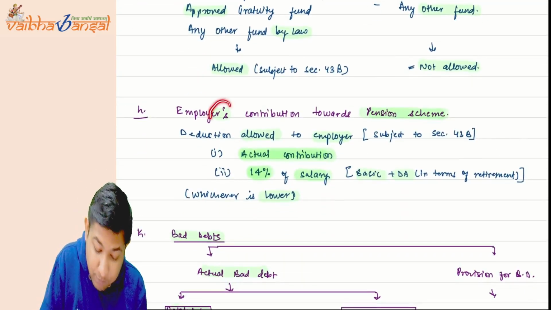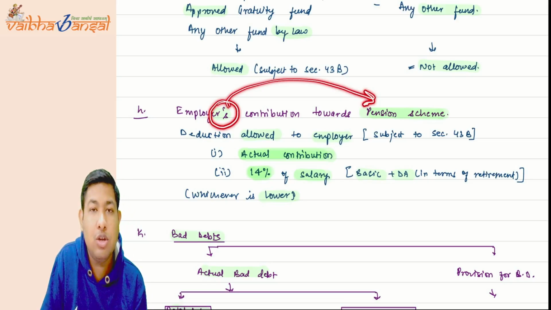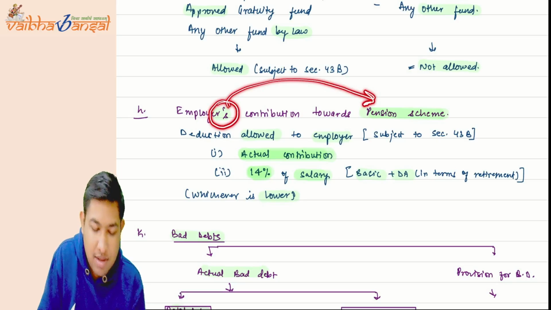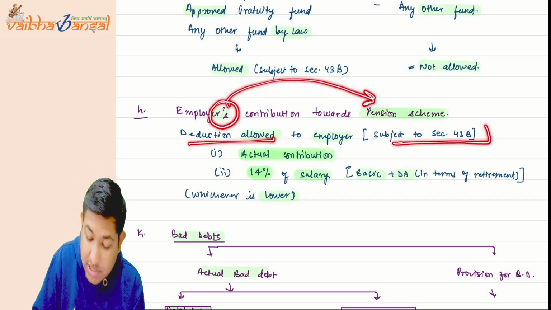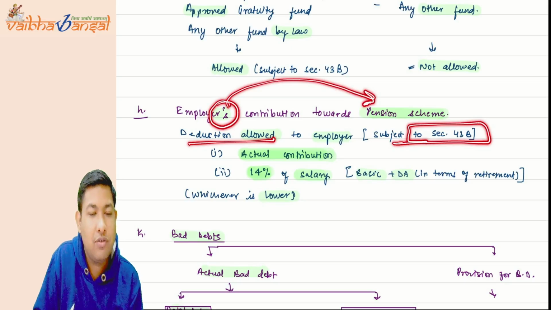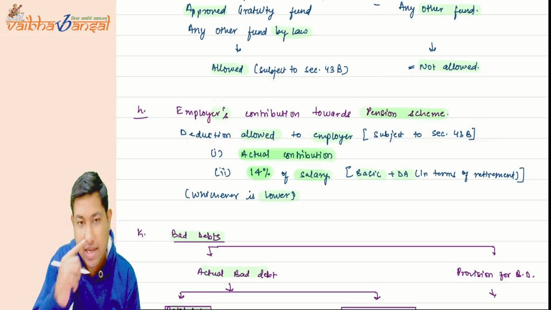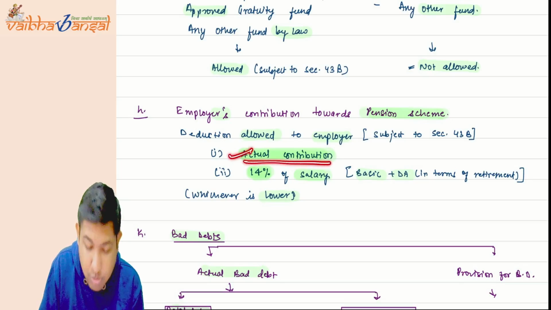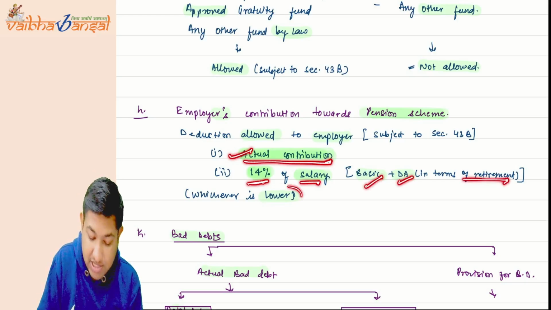Then employer contributing to the pension scheme. If the employer is contributing to the new pension scheme or the national pension scheme, then the deduction will be allowed to the employer, but subject to a certain amount. First, it is subject to 43B. You have to comply with section number 43B, then only you will get the deduction. Now what is the amount of deduction that I can claim? The actual contribution that you have made, or 14% of the salary, that is basic plus DA in terms of employment, whichever is lower.